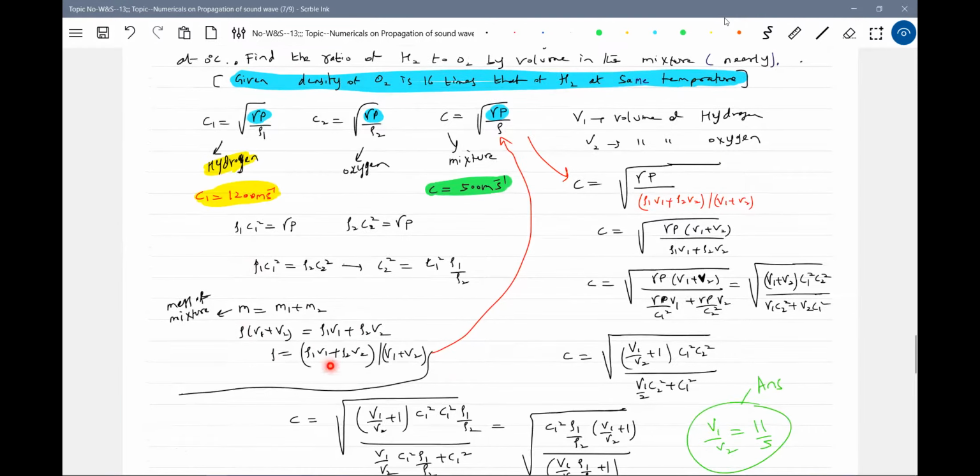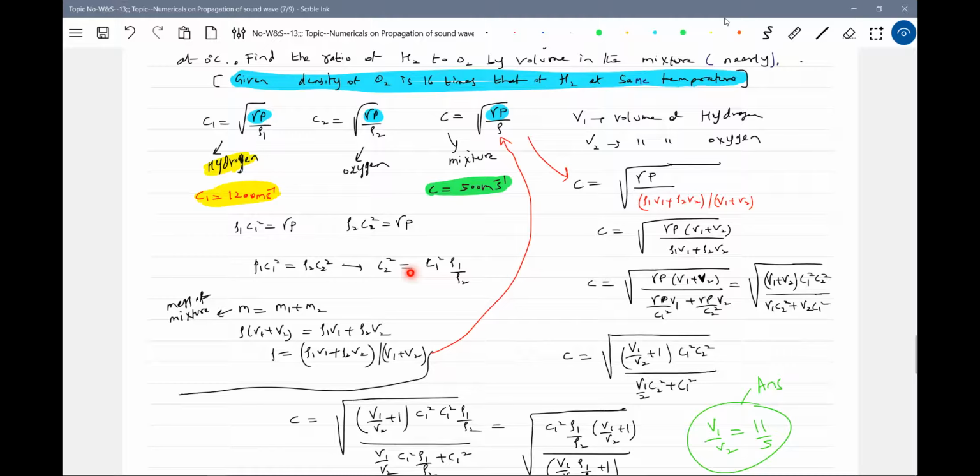Solving for the density of the mixture, I'll end up with this one, so that is what I'm going to substitute here. Before that, I can write C1 square into rho 1 will be gamma p, and C2 square into rho 2 will be gamma p. Okay, agree with this.